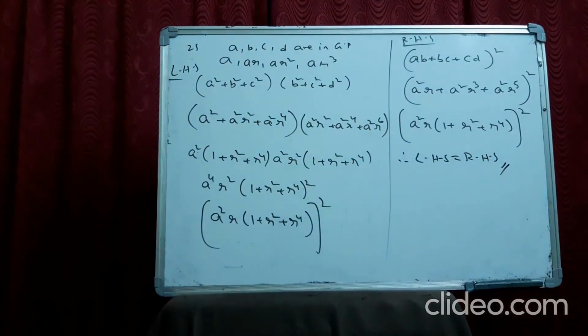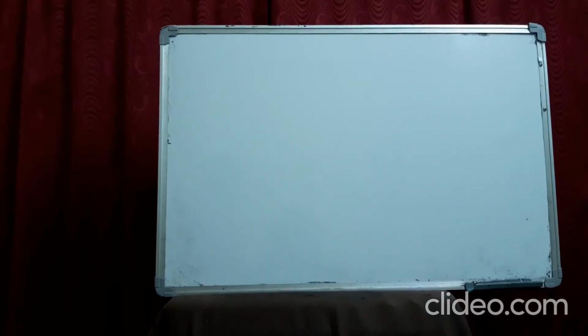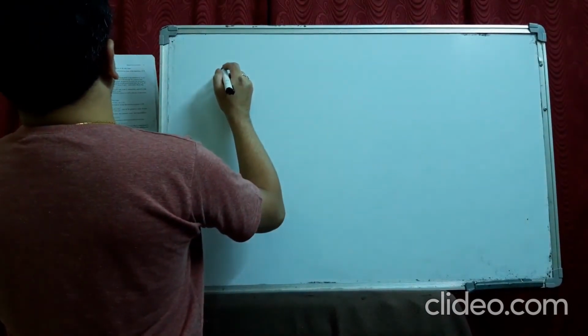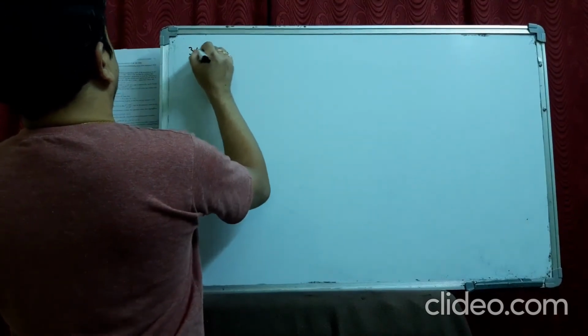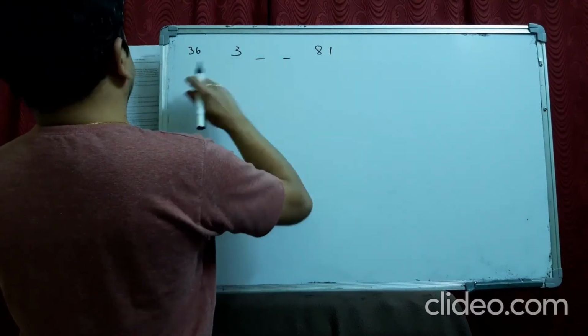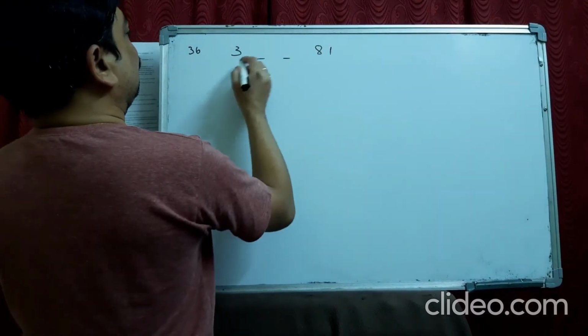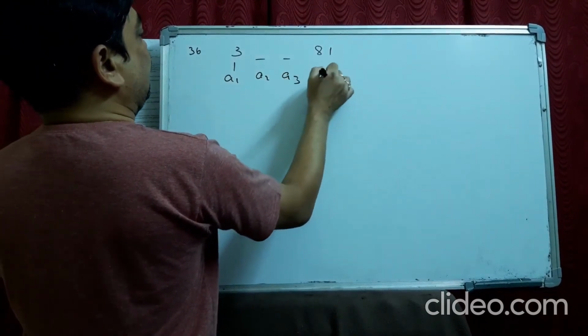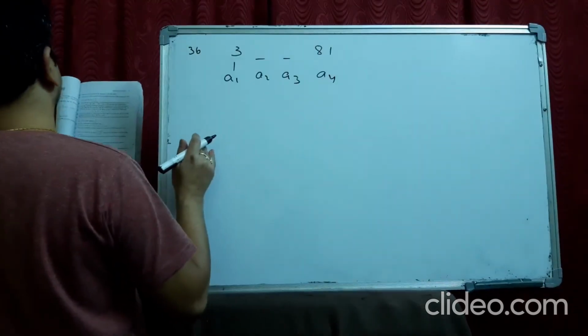Okay. See the 26th question. Insert two numbers between 3 and 81 such that the series is in GP. So 3 and 81, two numbers are inserted and the series will be in GP. So that means this is A1, A2, A3, A4. You have to find out those two terms.